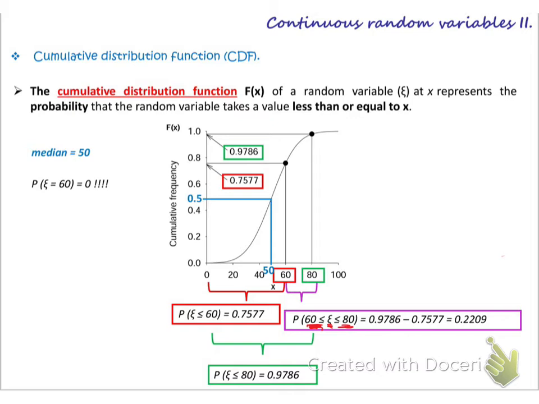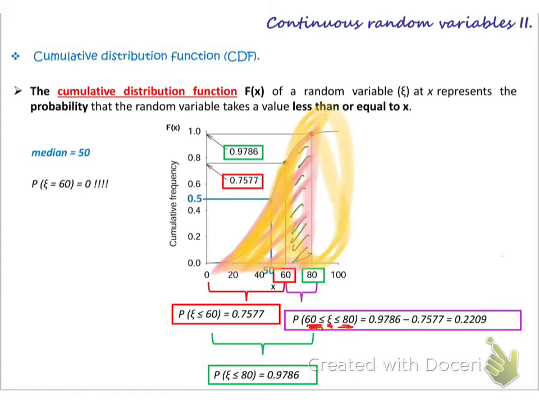So in order to get the probability of this range between 60 and 80, I need to get this area. How can I get this? I can get the probability of all this area up to 80, from 0 up to 80. And then I get the probability up to 60, from 0 to 60, less than or equal to 60. So I subtract this from it, and I end up with this area, which will be my answer.